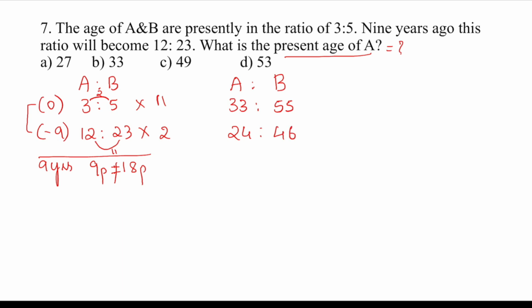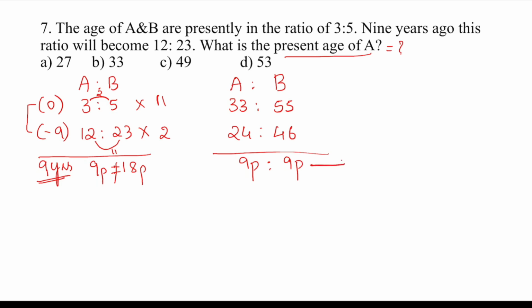Okay. Now see, check the difference. 33 minus 24 is 9 parts. Yes. And 55 minus 46 is 9. Yes. So both parts are equal now. And we know in years it is 9 years difference, and in parts it is 9 parts difference.